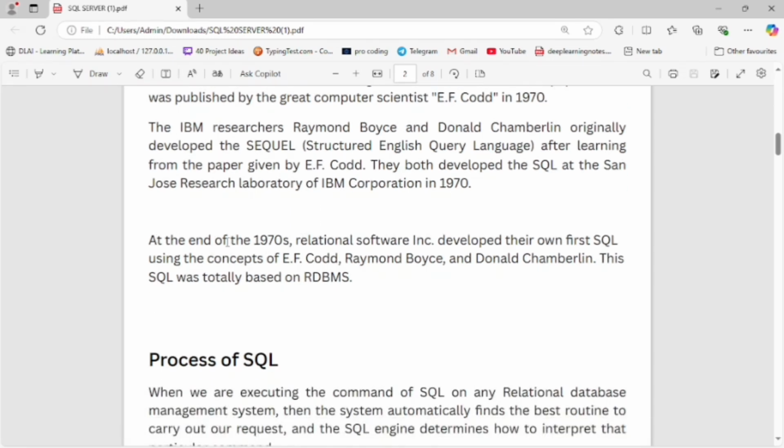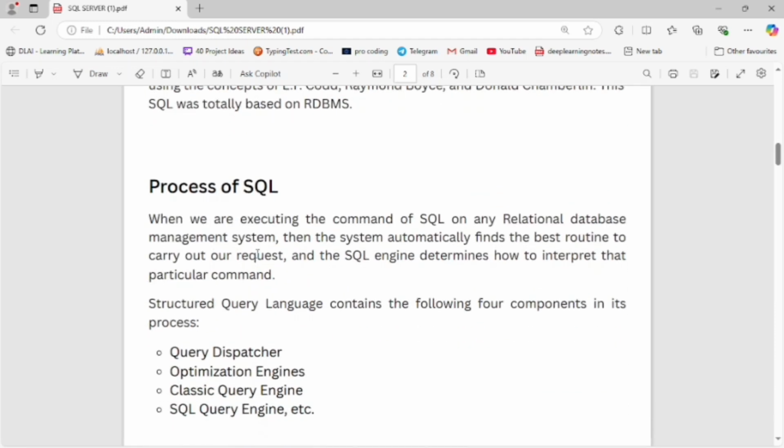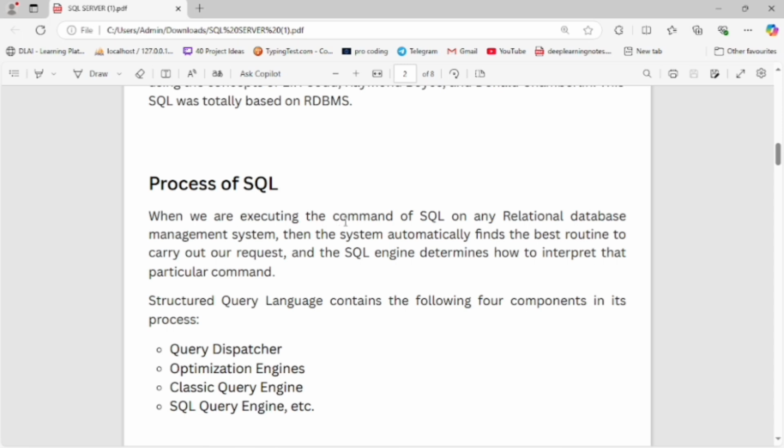Now, at the end of 1970, Relational Software developed their own first SQL using the concept of E.F. Codd, Raymond Boyce, and Donald Campbell. This SQL was totally based on the RDBMS. Now let's study the process of SQL. When we execute a SQL command on any relational database management system, the system automatically finds the best routine to carry out the request, and the SQL engine determines how to interpret that particular command.